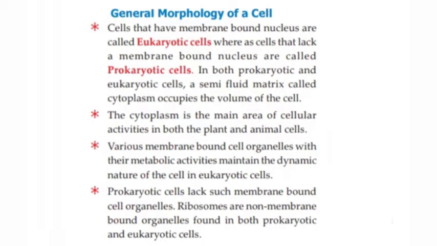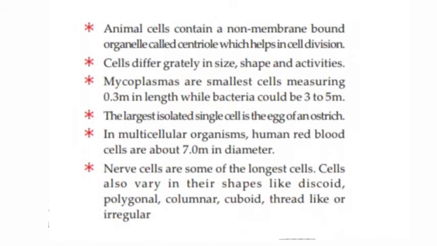Ribosomes are non-membrane bound organelles found in both prokaryotic and eukaryotic cells. Animal cells contain an organelle called the centriole, which helps in cell division. Cells differ greatly in size, shape, and activities.